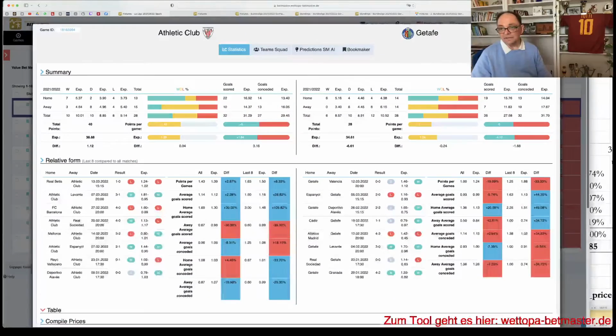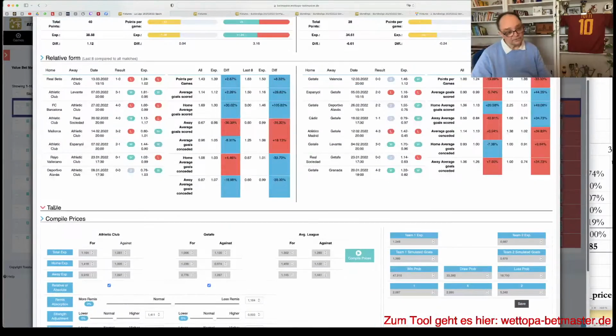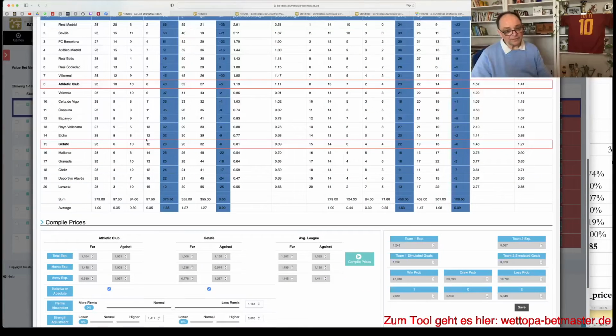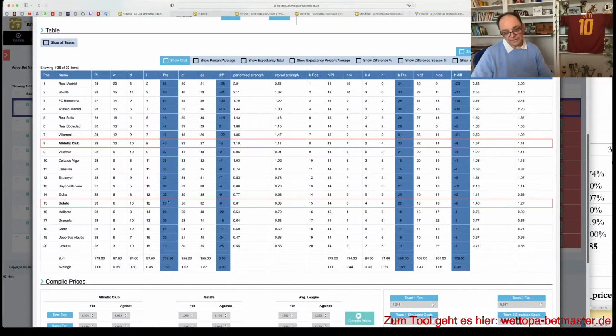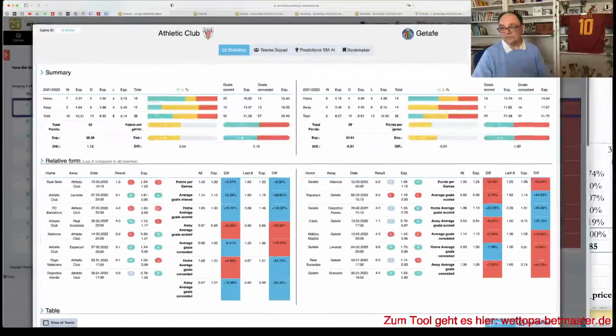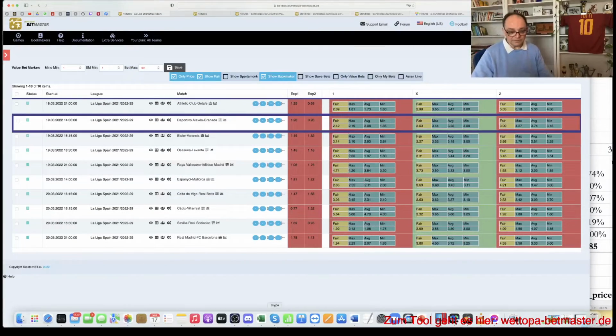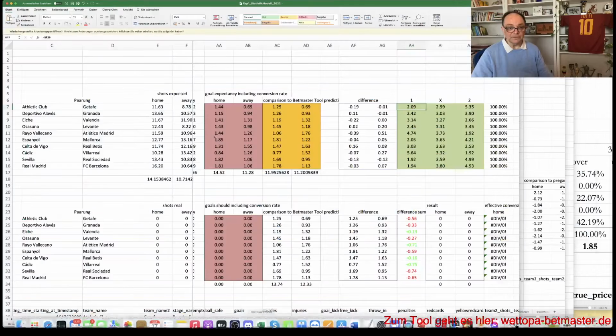So recently Getafe also went for the draws, or they turned into draws, and we see in the table they would be happy with a draw, of course, in an away game, and they have plenty of draws and so on. So it is a confirmed indication on the draw, even given that Athletic Club are here slightly more favored.